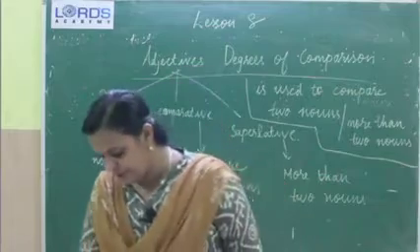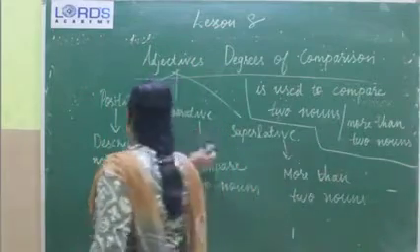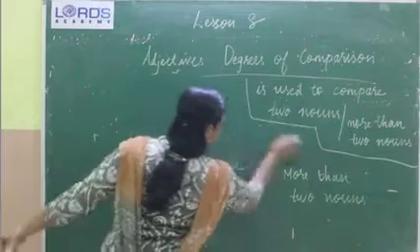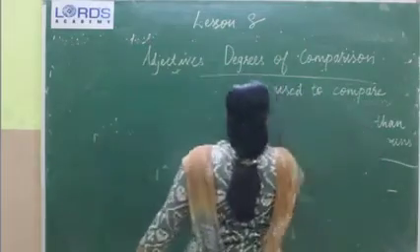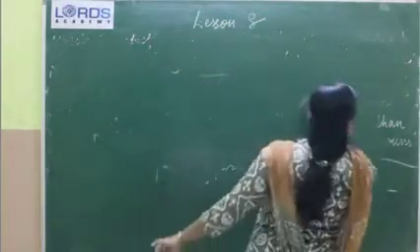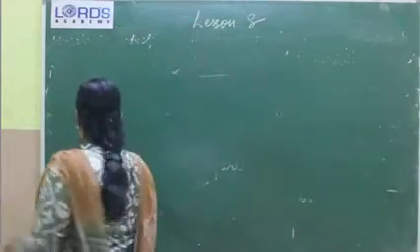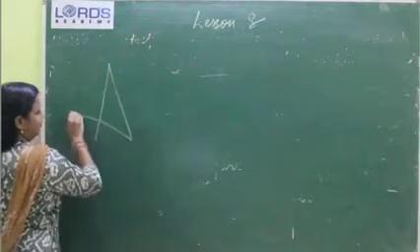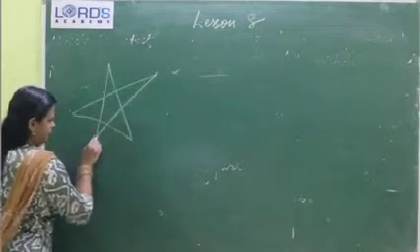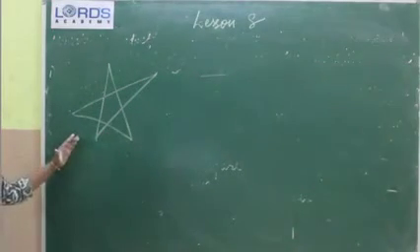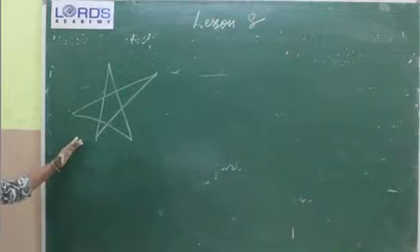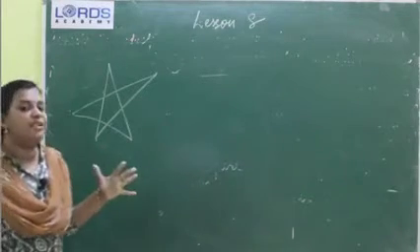Clear? For your better learning, let me give one example. Just see the star. Here, children, I am drawing one star. I can describe the star as, this is a big star.